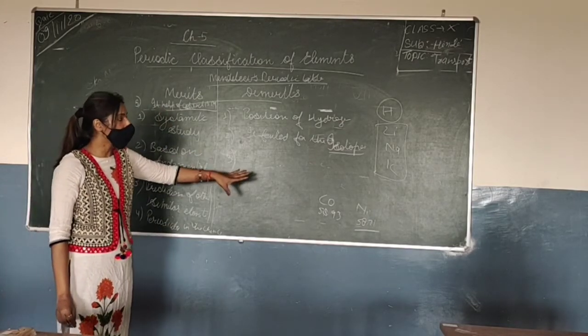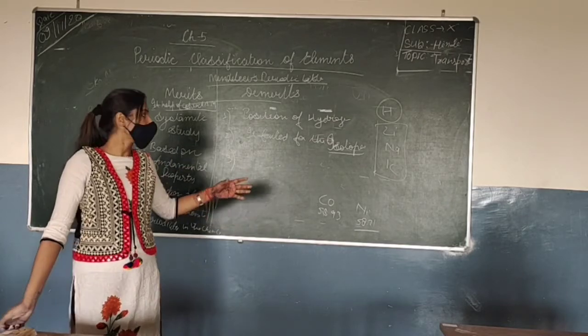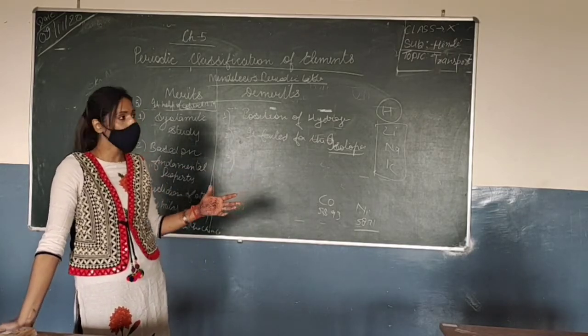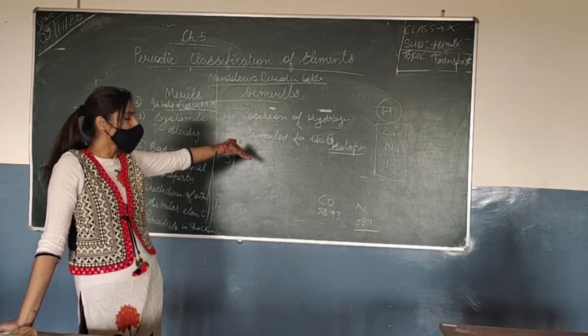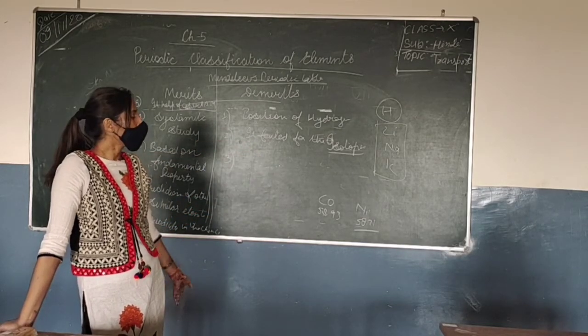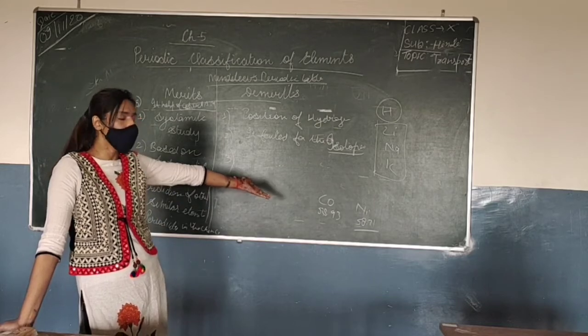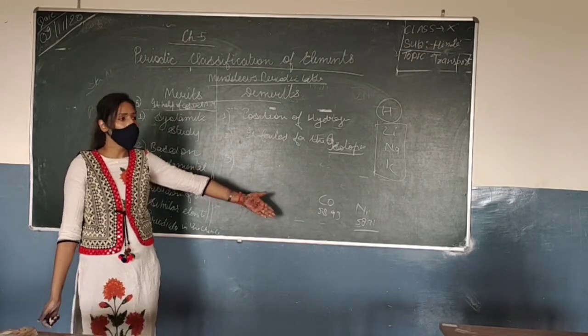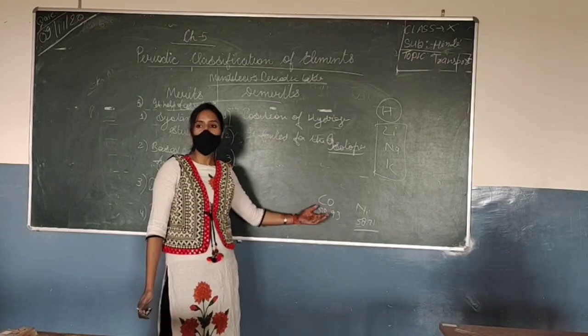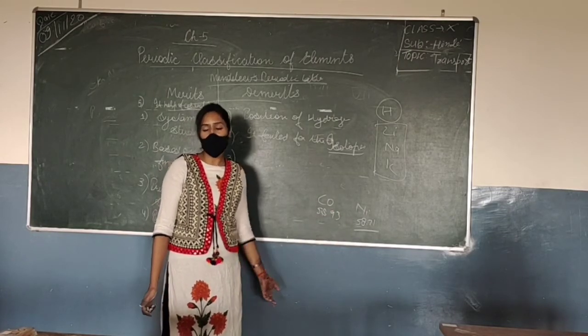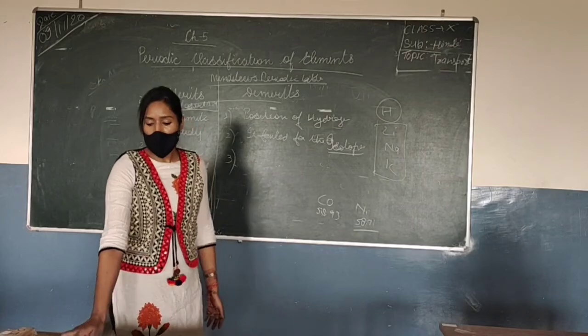And a demerit was that he didn't explain properly why he kept these isotopes here. The other was the placing of these elements: why did he place the higher atomic mass before the element having the lesser atomic mass? So these were the demerits, and there were more.